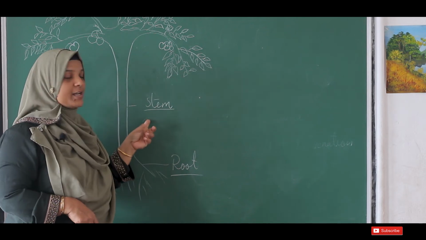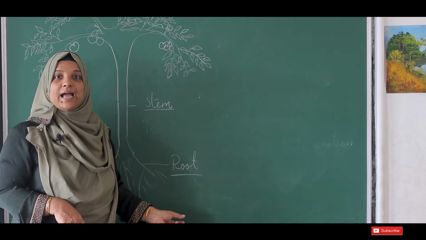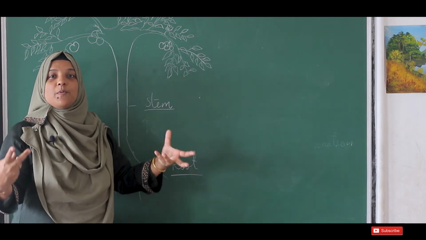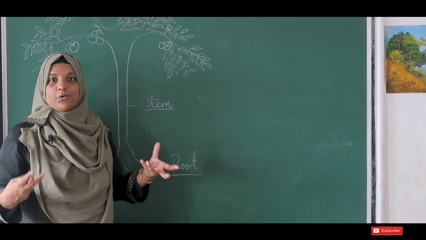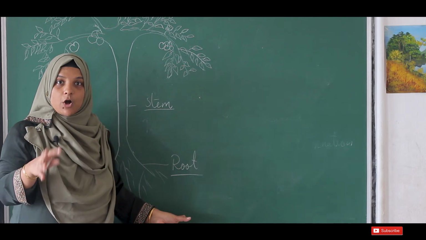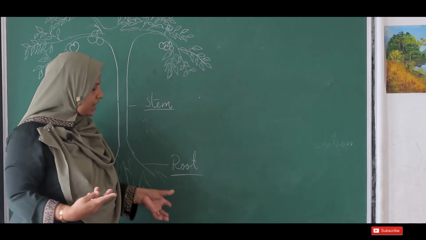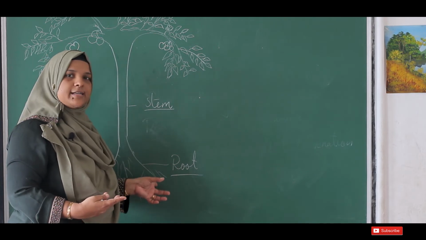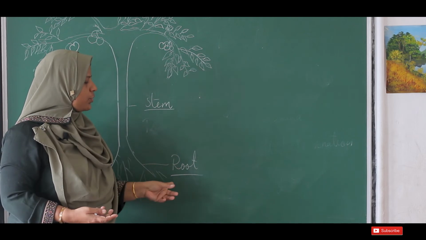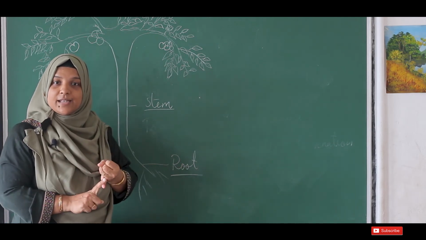So it is transporting by stem. How does it reach the stem? The roots help to absorb water from the soil. Not only water, minerals also. So from the soil, water and minerals are absorbed by the root, and it conducts through the stem and reaches the leaf. Okay, so root helps in anchoring the plant in the soil.